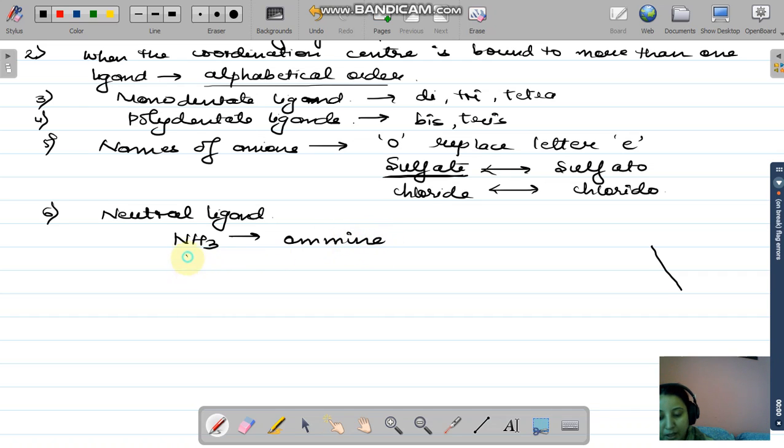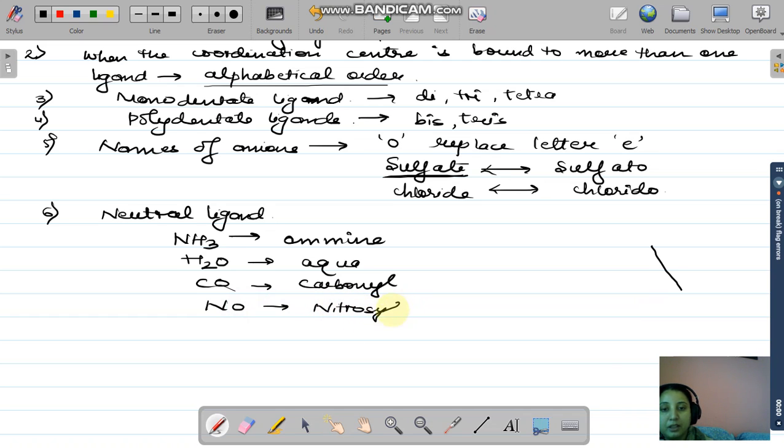Ammine. If you are having H2O, that is your water, then aqua. If you are having CO, then carbonyl. NO, nitrosyl. This list I have already provided you when we studied the chapter.